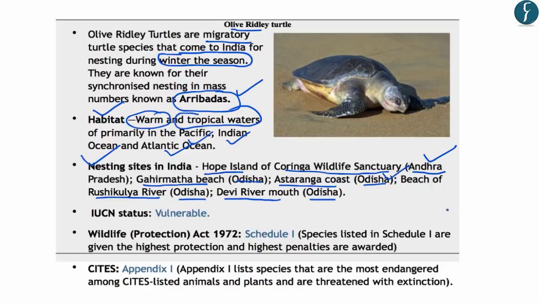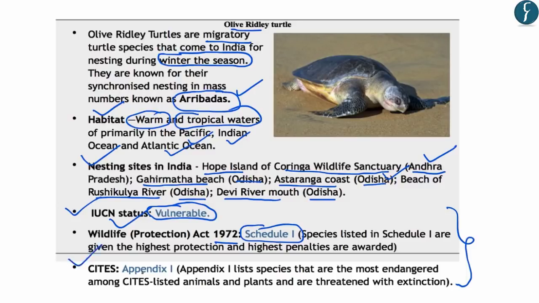Further, the protection status of this animal becomes important for us from the preliminary examination point of view. Under the IUCN's Red List, it is listed as a vulnerable species. In India's Wildlife Protection Act 1972, they are listed in Schedule 1, which means that it has the highest protection and highest penalties are awarded for the killing of this olive Ridley turtle.